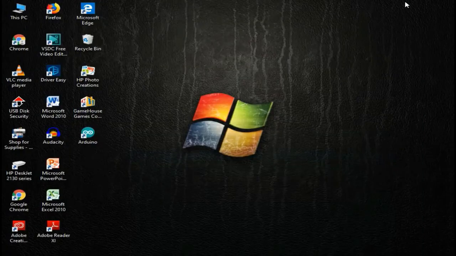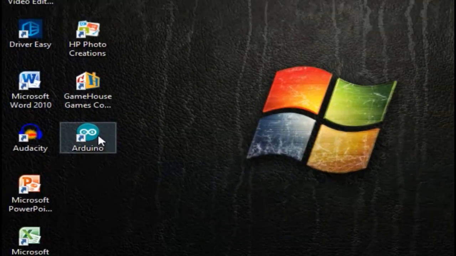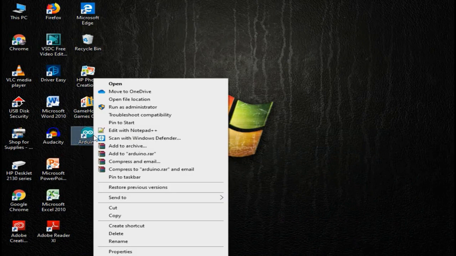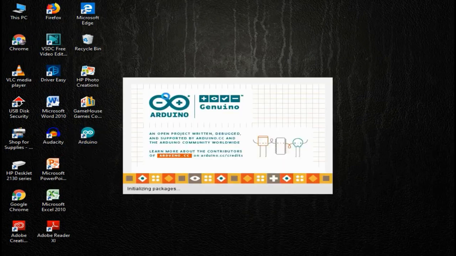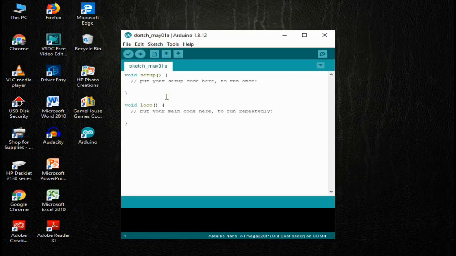So let's try to open. Let's go to our desktop and double click the Arduino shortcut, this one. So open Arduino shortcut. Okay, so this is now your interface of your Arduino IDE.